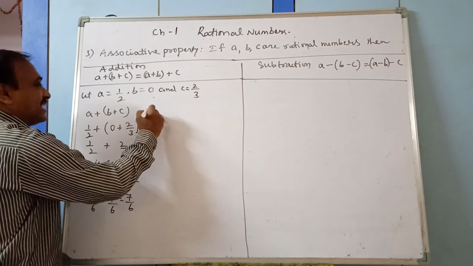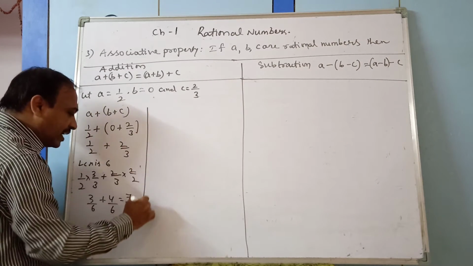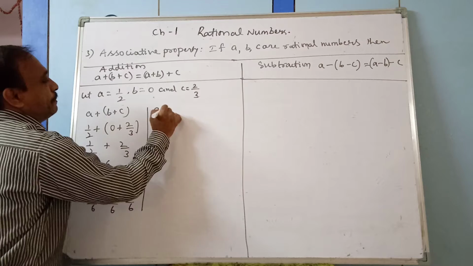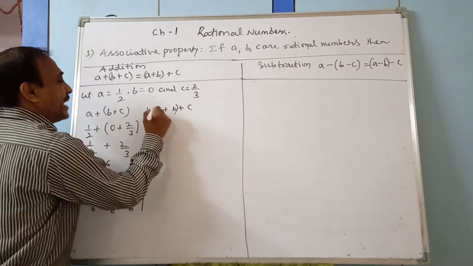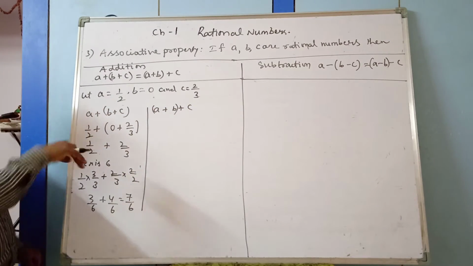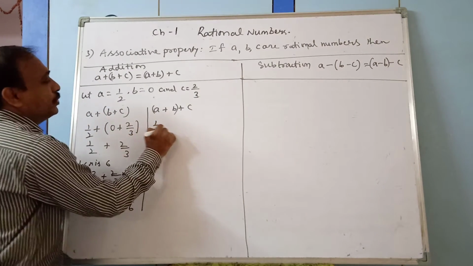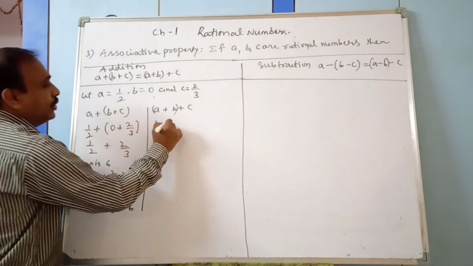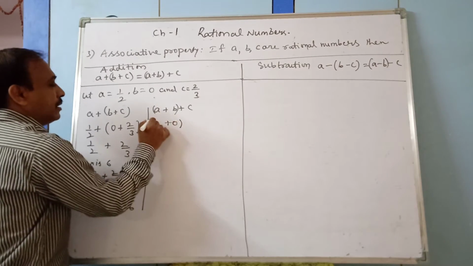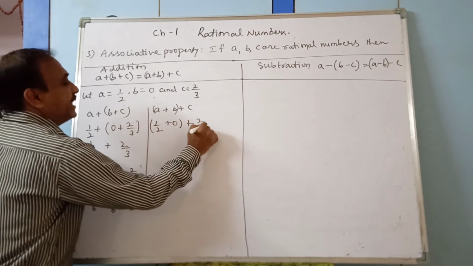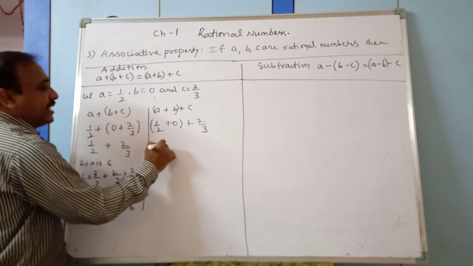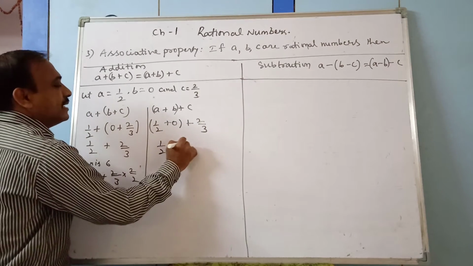Now you see RHS part here. I am writing here only RHS part, that is A plus B plus C. First bracket is for A plus B, then C is outside. So A plus B, 1 by 2 plus 0, then plus 2 by 3. 1 by 2 plus 0 is 1 by 2 plus 2 by 3.